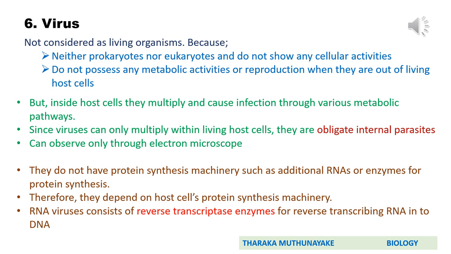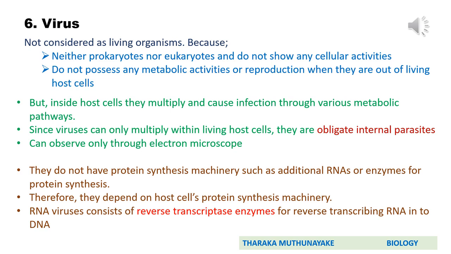But some viruses have some enzymes. You know, polymerases are found related to their capsids. In addition to that, RNA containing viruses consist of reverse transcriptase enzyme for reverse transcribing RNA into DNA. You know that transcription means synthesizing RNA from DNA.